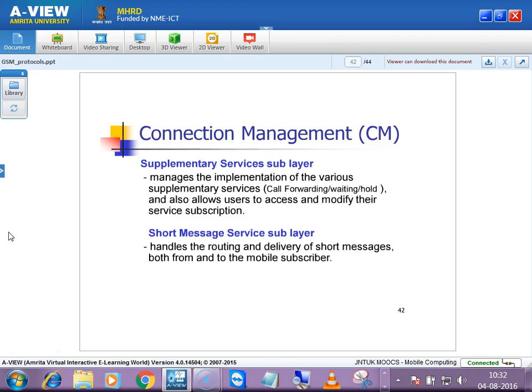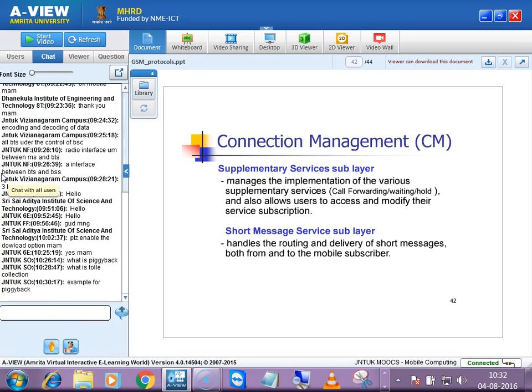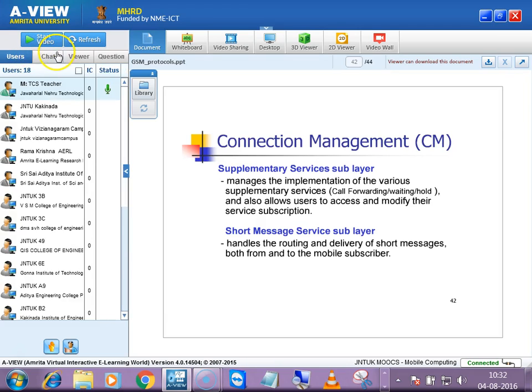Yeah, an example for piggybacking is channels. How to say that? Multiplexing. Physical channels, your common control channel. At the same time you are having control channels and dedicated channels. In the same time slot you can't transmit those signals, right? So for that purpose, we have seen there are many channels. Under traffic channels, we are having full rate, half rate. Under the control channels, we are having common control channels, dedicated control channels.